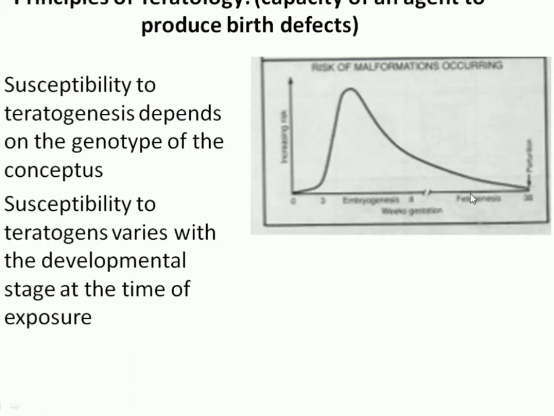This is the pregnancy. We divide the whole pregnancy into different parts: germinal period, period of organogenesis. The period of organogenesis, from the 3rd week to the 8th week, is the most sensitive period for the fetus, because most of the organ systems develop here. So if any mother is exposed to a teratogen at that particular period of pregnancy, then the outcome is congenital anomaly.